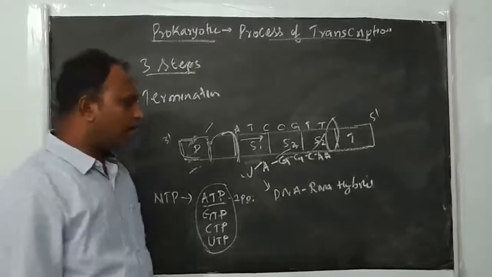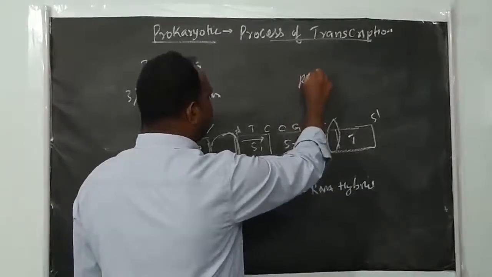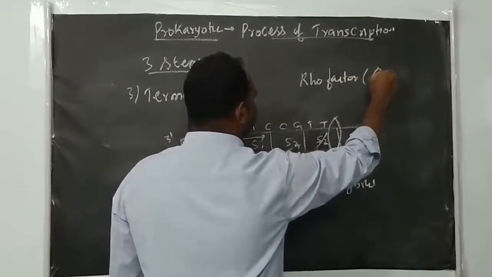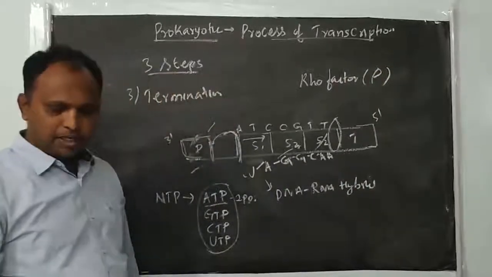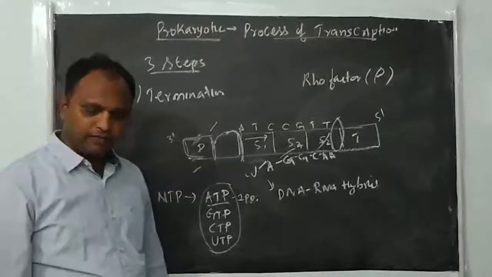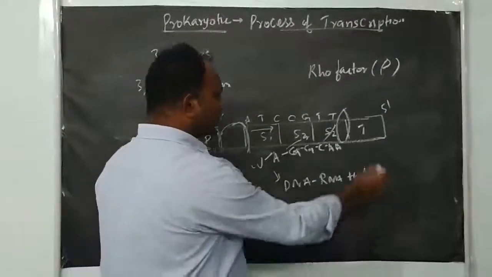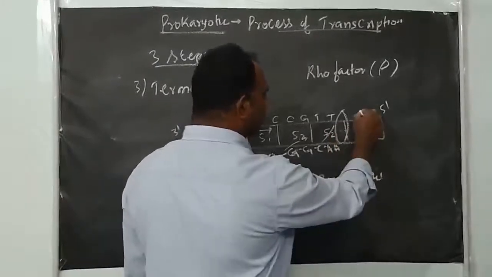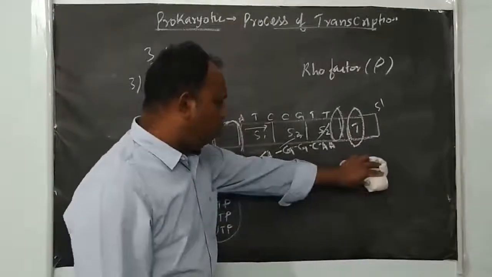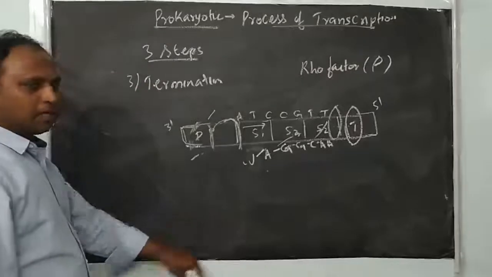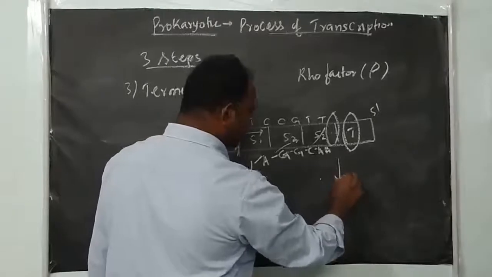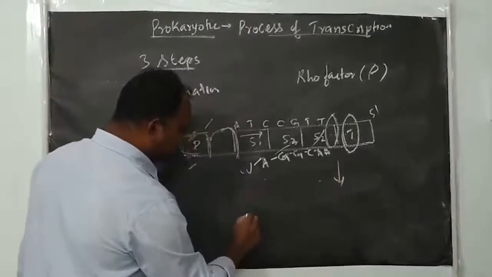Here there is another factor. The factor is called Rho factor. Rho factor, also called the termination factor. The termination factor is a protein factor. It is required for termination of transcription. So once the RNA polymerase reaches the terminator, this Rho factor goes and binds to the terminator region, and cleaves this transcription complex and leaves the free enzyme. So it cleaves this transcription complex and leaves this free RNA.